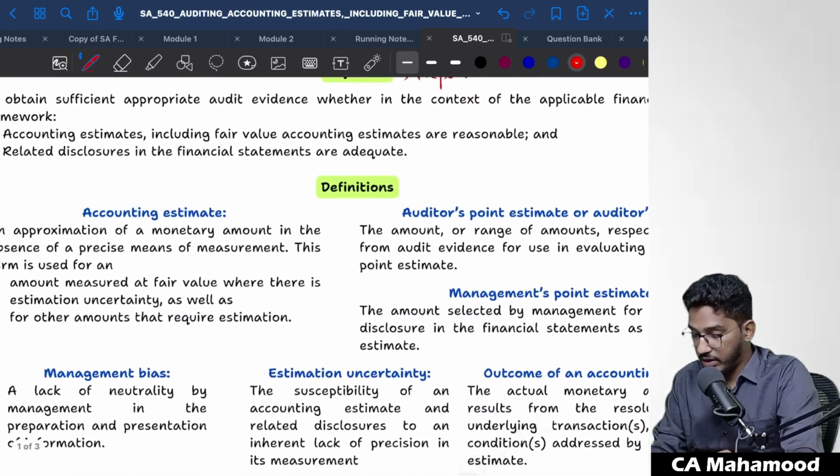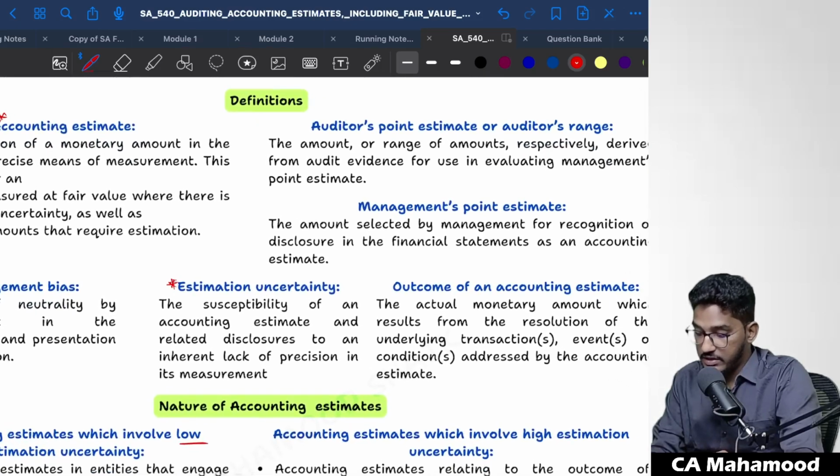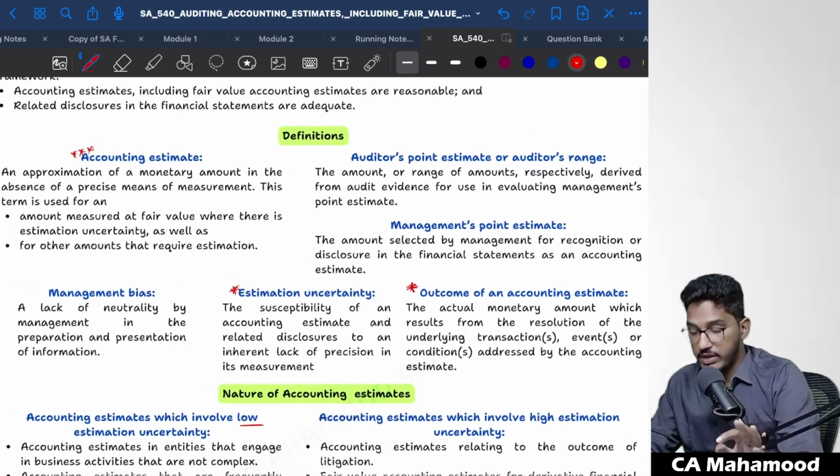Definitions, not that important. What are the definitions which are important? Definitions are accounting estimate. This definition is important. Estimation uncertainty. This definition is important. And outcome of an estimation uncertainty. These three things are going to be important.